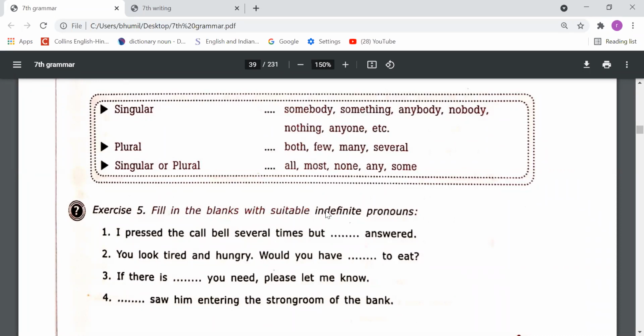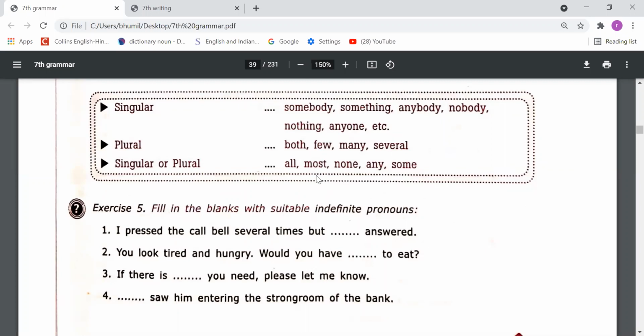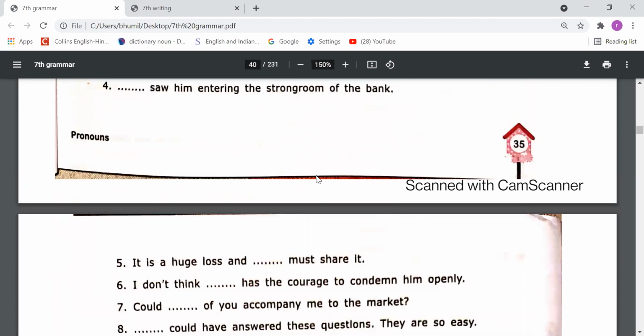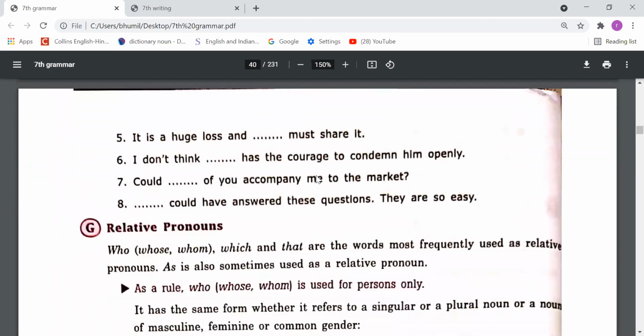Next, you look tired and hungry. Would you have something to eat? So something we have to mention here. Third, if there is something you need, please let me know. So according to the sense of the word, we should fill in these blanks. Okay, three I have told you, and the rest you should do by yourself.